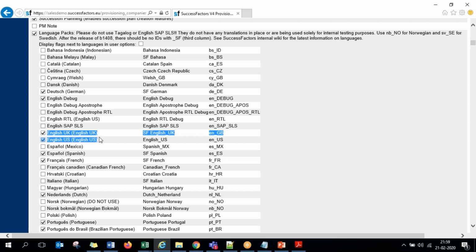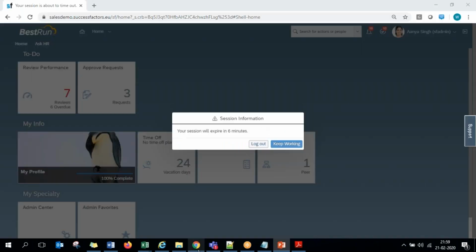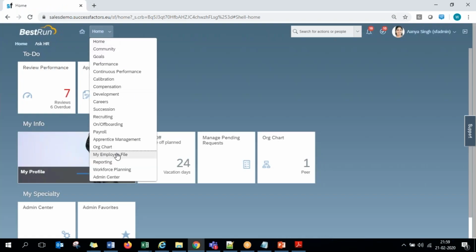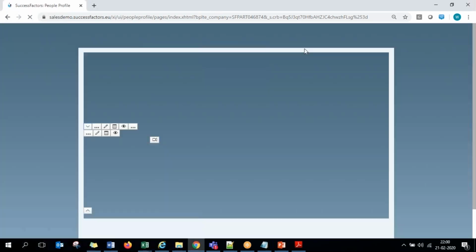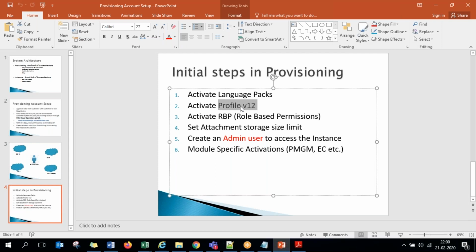Okay. And then followed by the second thing is profile V12. So this profile is nothing but the page where we saw all the employee data. So the profile where we have multiple blocks of information, this employee file. So that screen is actually nothing but a profile we call. And this current UI of this profile screen is the version 12 screen. So that's why they call it as profile V12. You have to make sure this is activated.